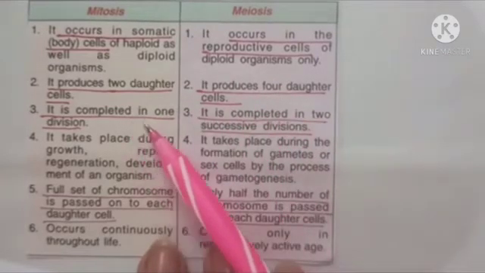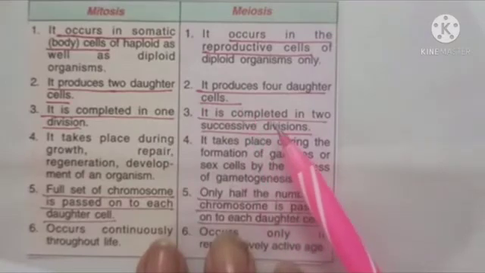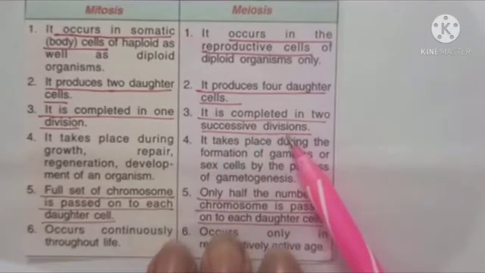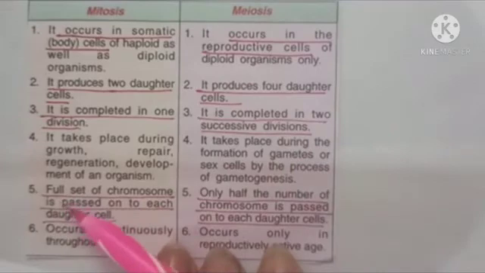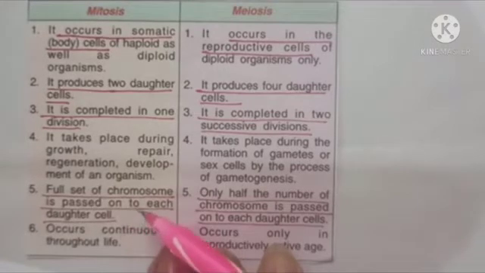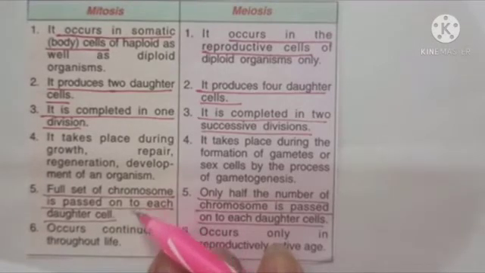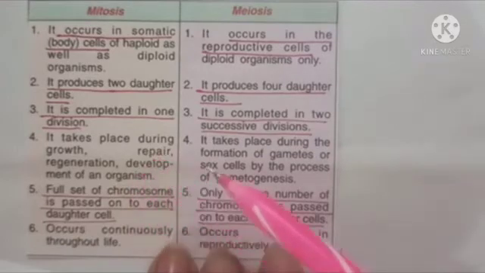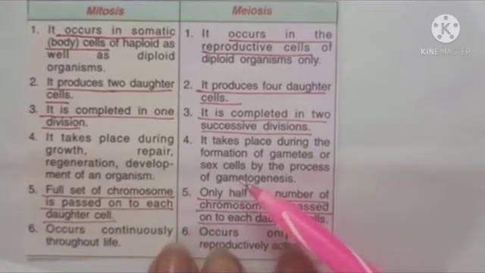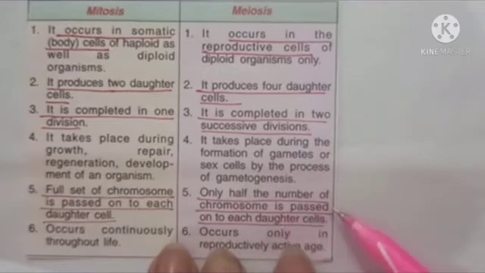Mitosis is completed in 1 division, meiosis is completed in 2 successive divisions. A full set of chromosomes is passed on to each daughter cell in mitosis, because the daughter cell has the same number of chromosomes as present in the parent cell, while in meiosis only half the number of chromosomes is passed on to each daughter cell. That means the daughter cell has half the number of chromosomes as present in the parent cell.